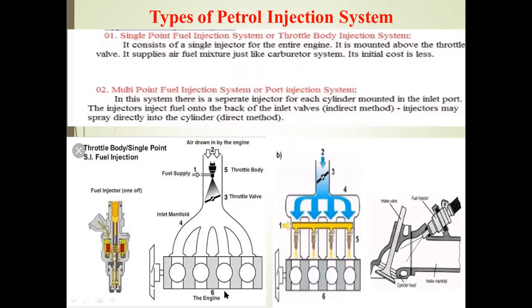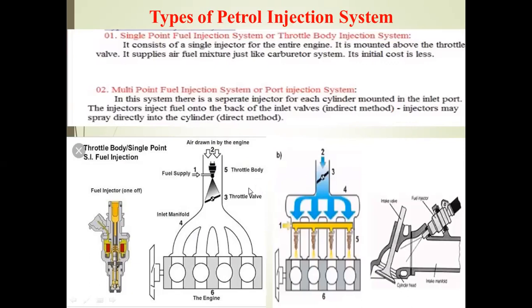In this single point fuel injection system, number 6 denotes the cylinder block, number 4 the inlet manifold, number 3 the throttle valve, number 5 the throttle body, number 1 the fuel injector, and number 2 the air entering the throttle body. In throttle body injection or single point injection, the fuel is injected at high pressure, and that fuel is delivered from the high pressure pump.